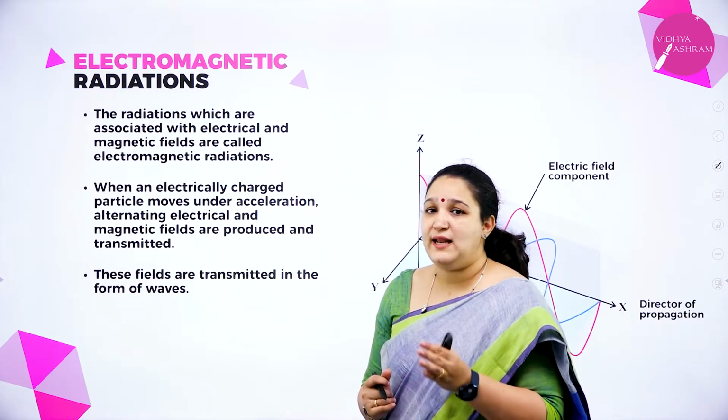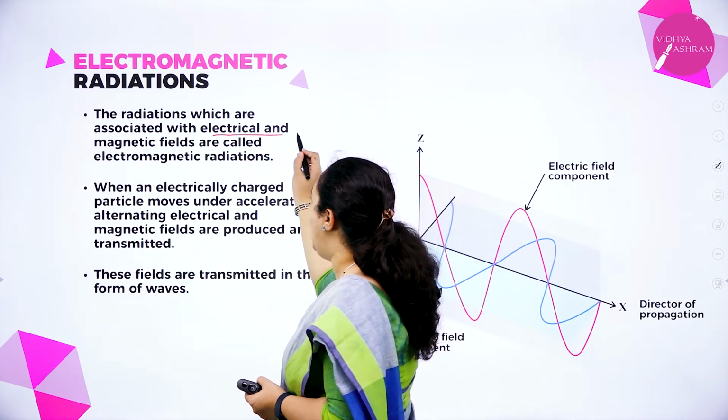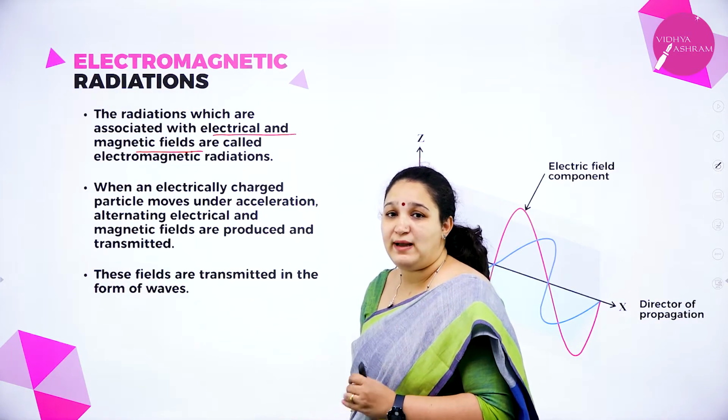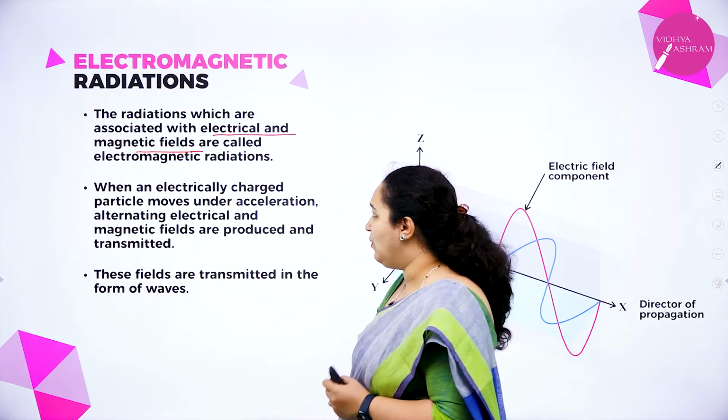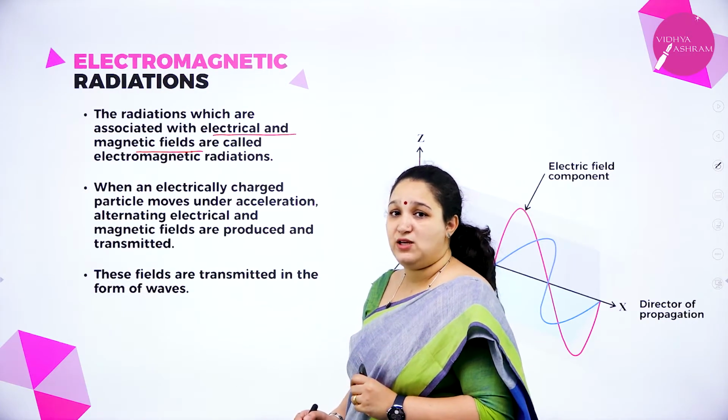So what are these electromagnetic waves? The radiations which are associated with electrical and magnetic field are called electromagnetic waves.